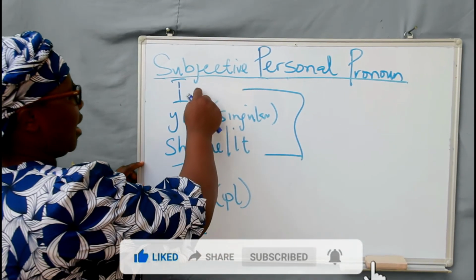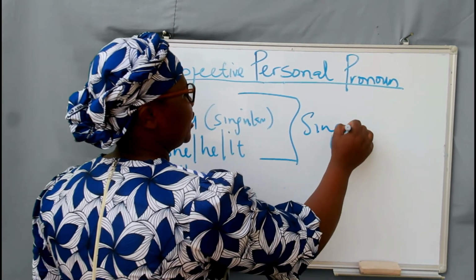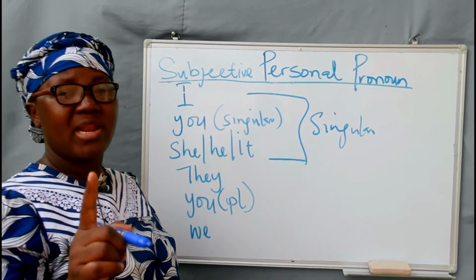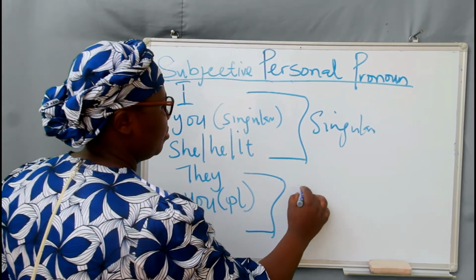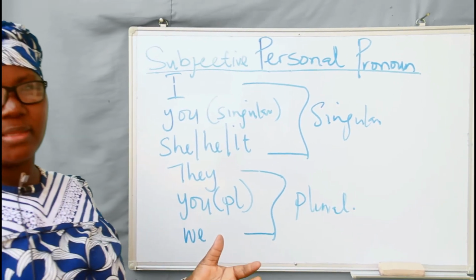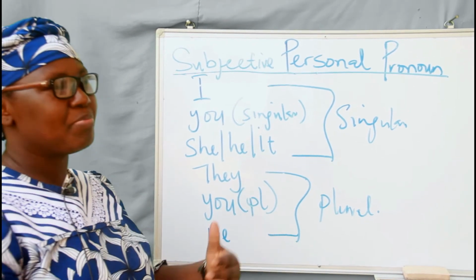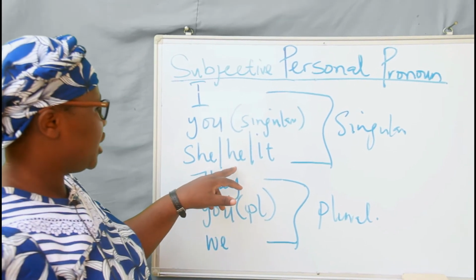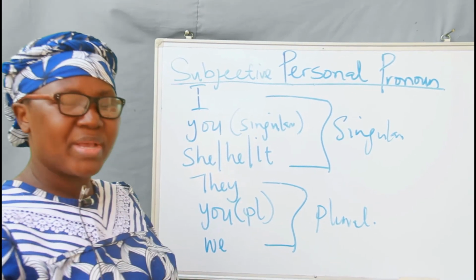The first three, I, you, she, he, it, are all singular in nature. You know, when we were dealing with nouns, we talked about singular and plural. Even pronoun has singular and plural. And the last three here refer to plural. Now, this first I is the person speaking. You is the person I'm speaking with. And he, she, or it is the person I'm speaking about. Do you get it? The person I'm speaking about.